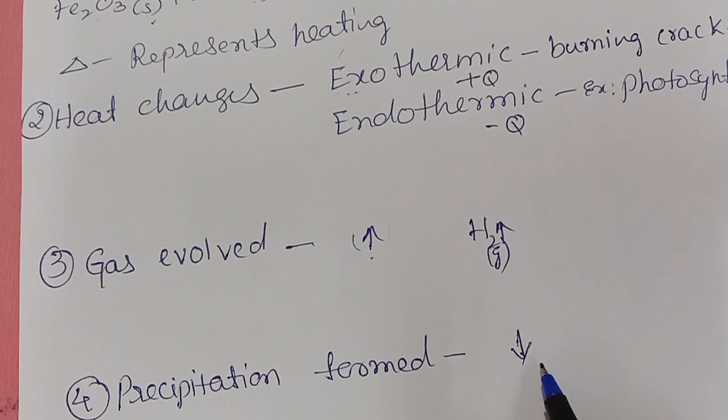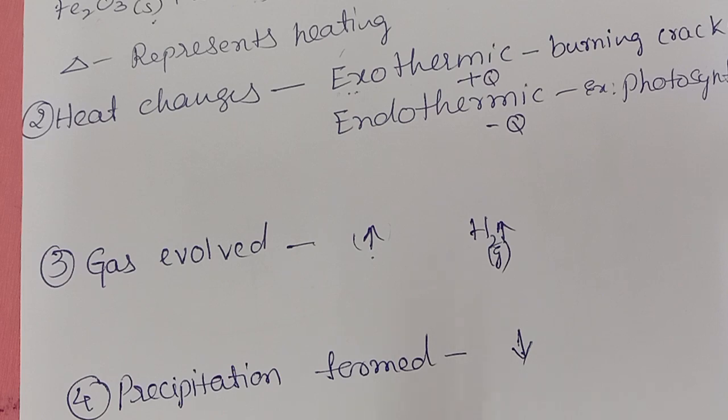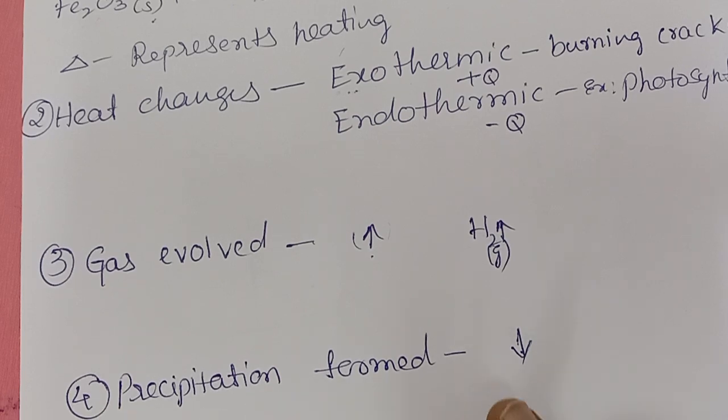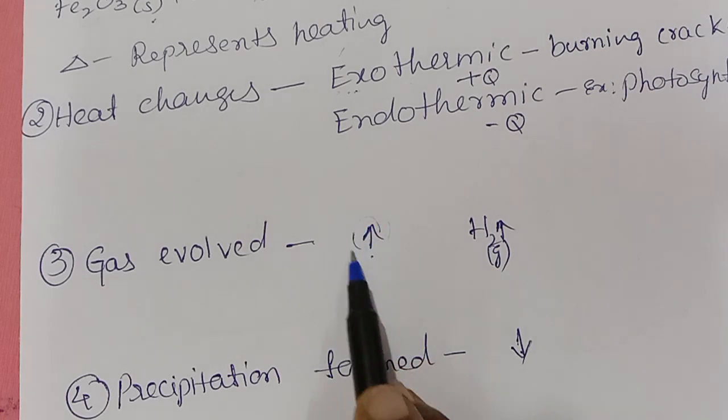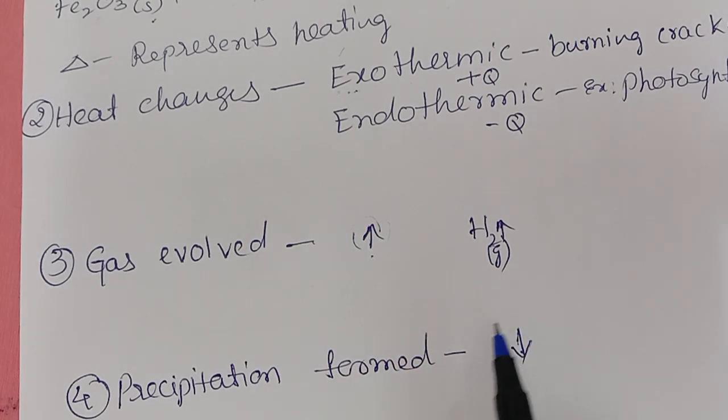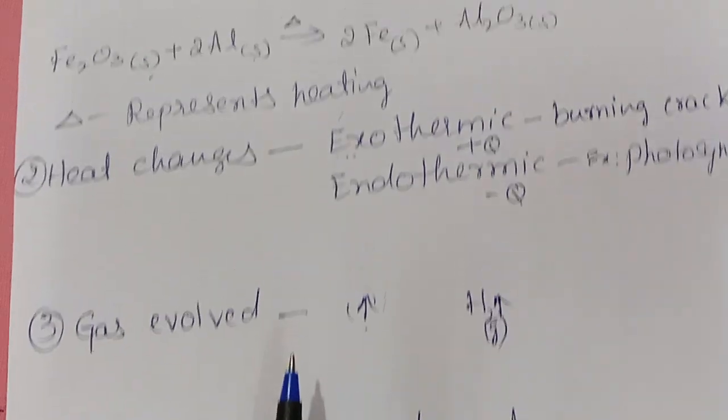So these are the four states; we have to add this information to a chemical reaction to make the chemical equation more informative. Suppose you are using an upward arrow somewhere, it means that is a gas. Just by seeing this I can say gas. Downward arrow represents precipitation, right?